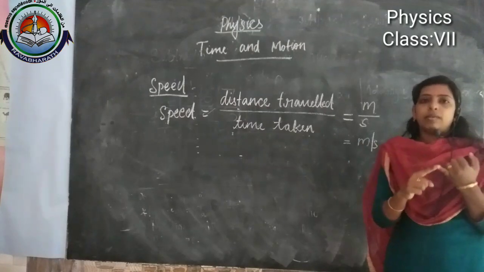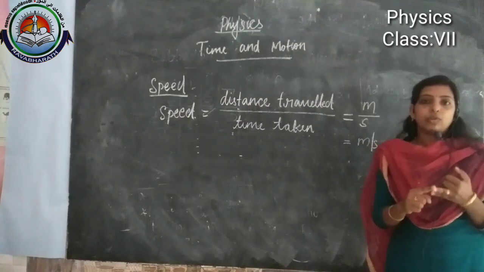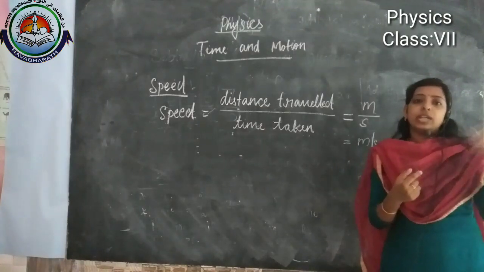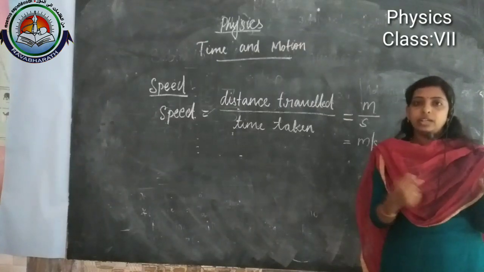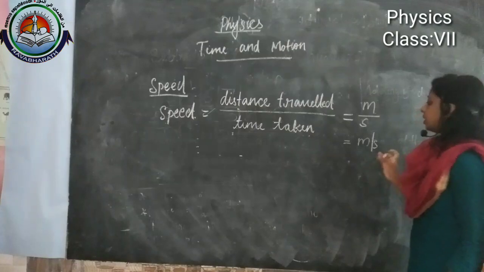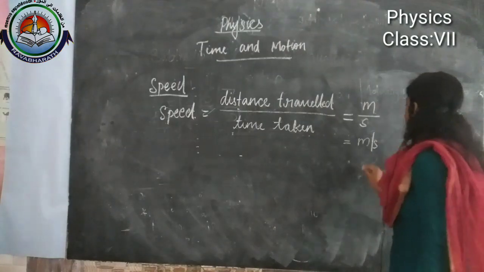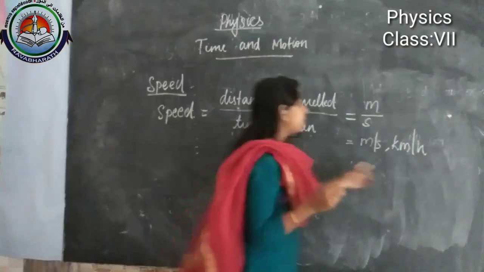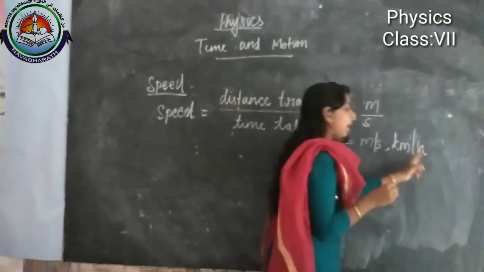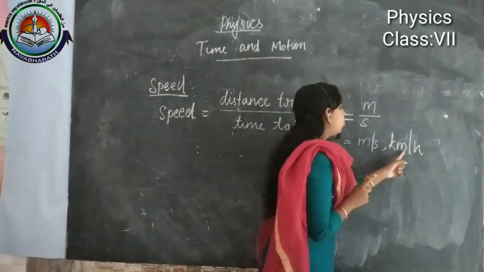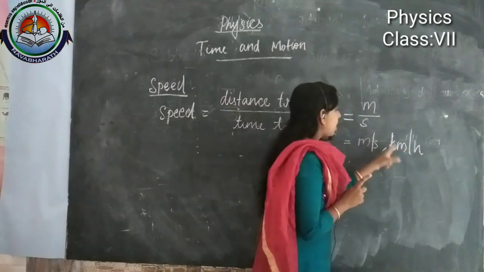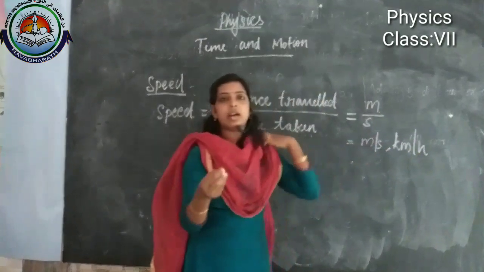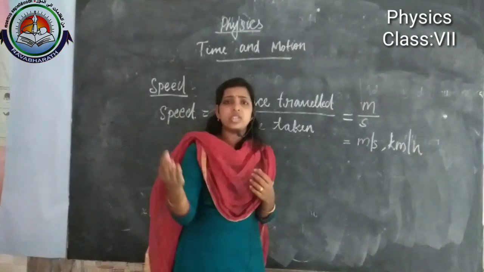If we consider the speed of a car, bus or train, these kinds of vehicles can cover large distances, right? So in that case we can use the higher unit of speed, that is kilometer per hour. Kilometer per hour, with k, m and h all in small letters, because the higher unit of distance is kilometer and the higher unit of time is hour. Vehicles like cars and trains can cover large distances.